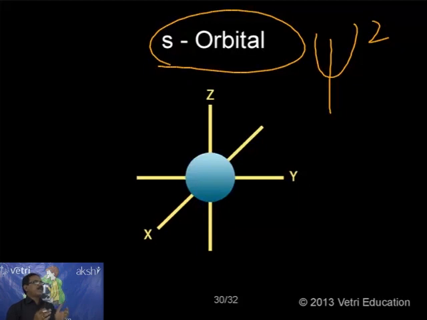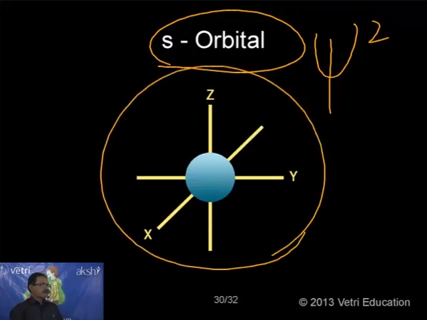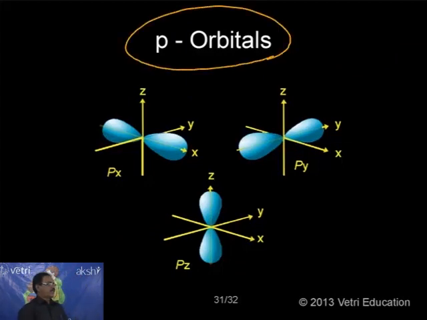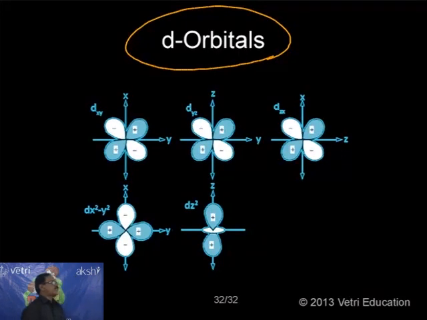Now this orbital can have many different shapes. This is the shape of the s orbital, represented by three coordinate axes x, y, and z. The next one you are seeing here is the p orbitals: px, py, and pz. The shape is different. The s orbital is spherical, and this is the dumbbell. The third one is the d orbitals.